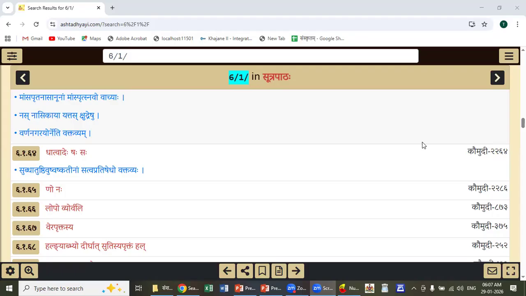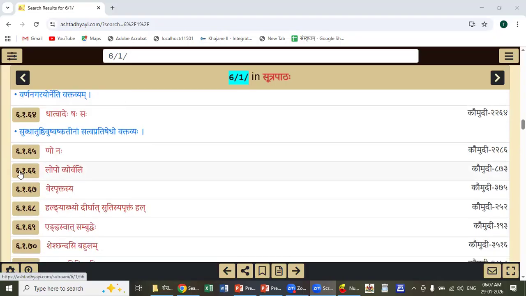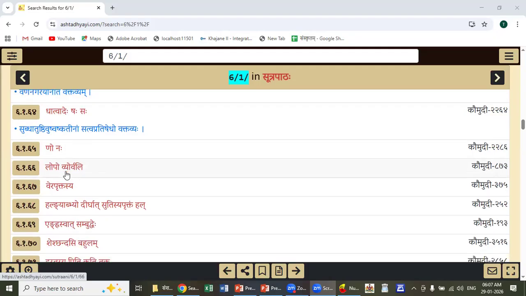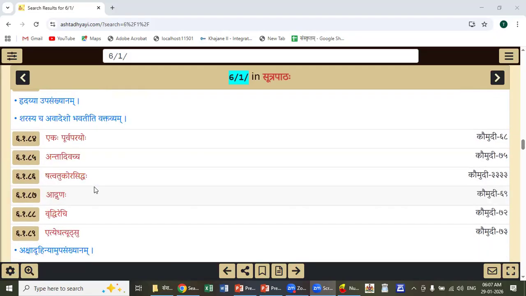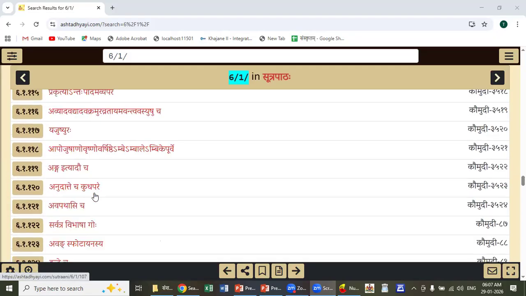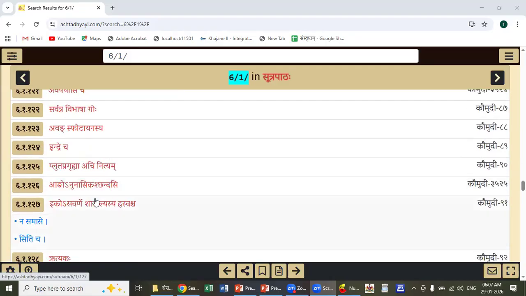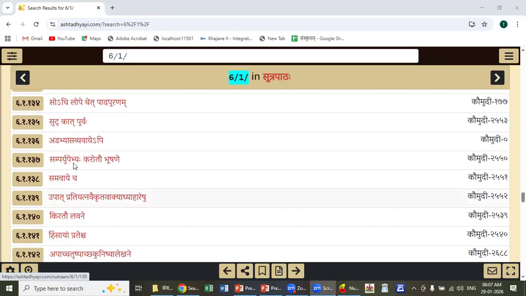Namaste. In today's class, we shall start from Lopo, from this sutra, 6166. We are going in sequence from this sutra, Lopo, maybe up to this sutra, Sutkat Purvaha. We are not studying up to Sochi Lope Chet Pada Purnam. Up to this sutra, we are going one by one.